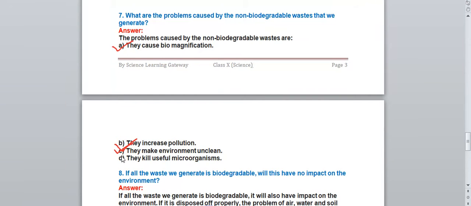They kill useful microorganisms, which are very important for the decomposition of biodegradable substances. So they kill the useful microorganisms also.